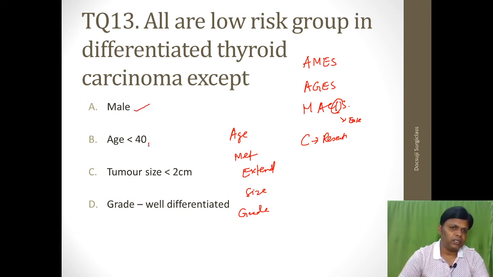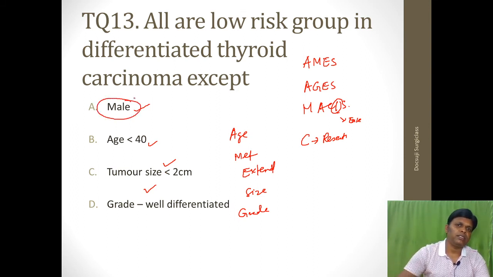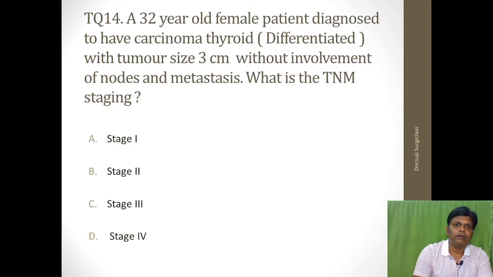Okay, age less than 40, it is low risk. Tumor size less than 2 centimeter, low risk. And tumor grade is well differentiated, it is low risk. Okay, answer for this question is the male category, that comes under the high risk category. Okay.